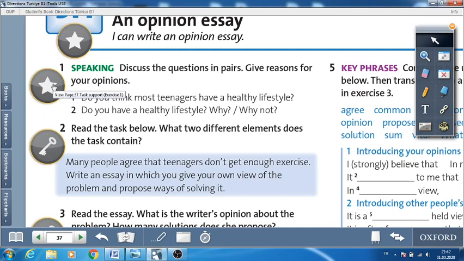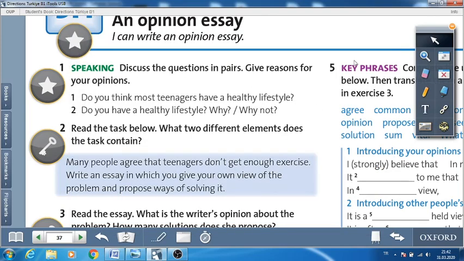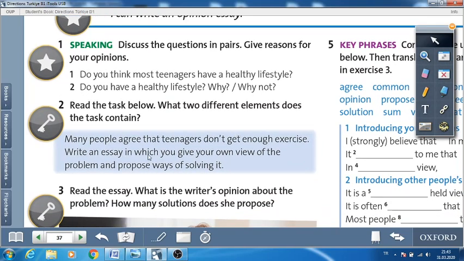Maybe these days we are at home, but we are eating healthy foods. And as you see here: avoiding stress, exercising regularly, getting plenty of fresh air, keeping fit, and socializing with friends. Yes, so these make a healthy lifestyle. Now, we have a task below. Let's read this task together. What two different elements does the task contain? Now, please pause the video and read this task.